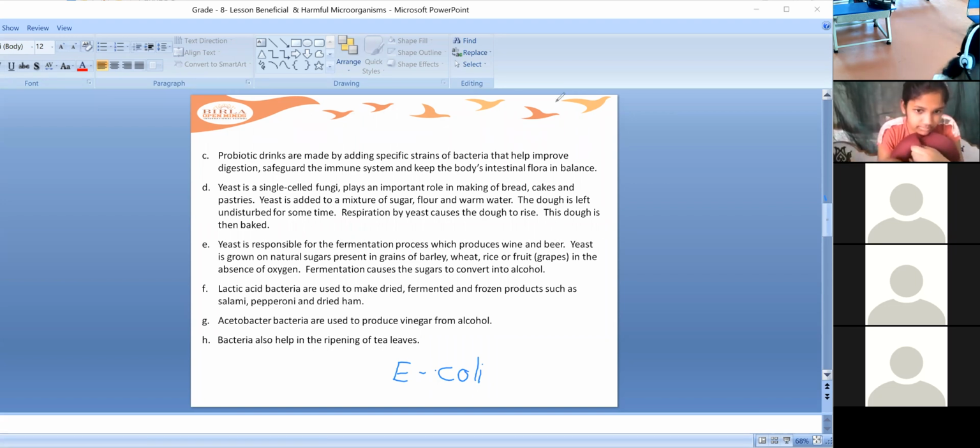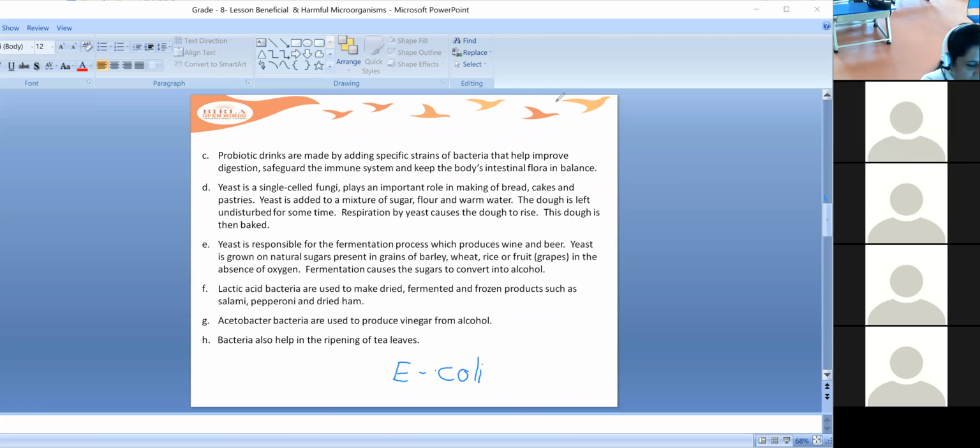So, children, in yeast the fermentation process takes place. Even in wine and beer, you all know, the fermentation process takes place.